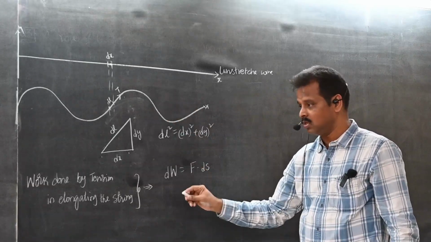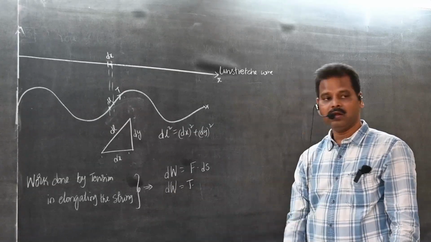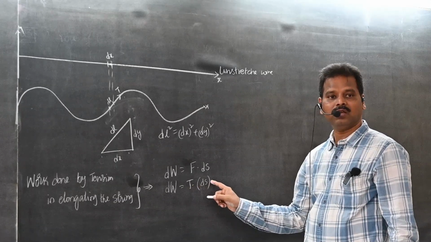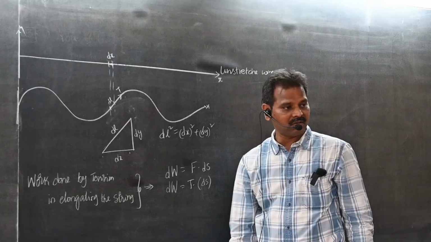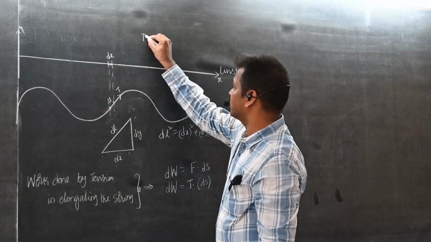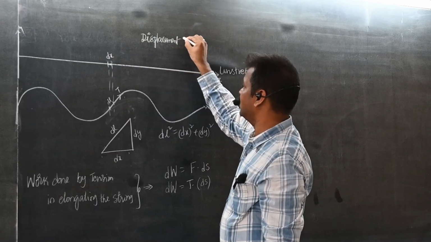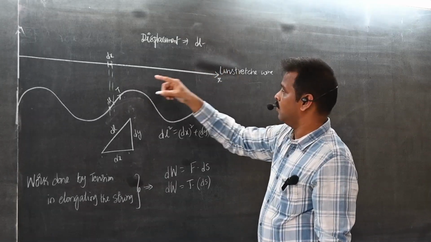Here in this, who is doing work? Tension. How much? Tension into ds. What is ds? Displacement. Before it was this much, now it has become this much. So what is the displacement? Final length minus initial length. What is the final length? What is the initial length?